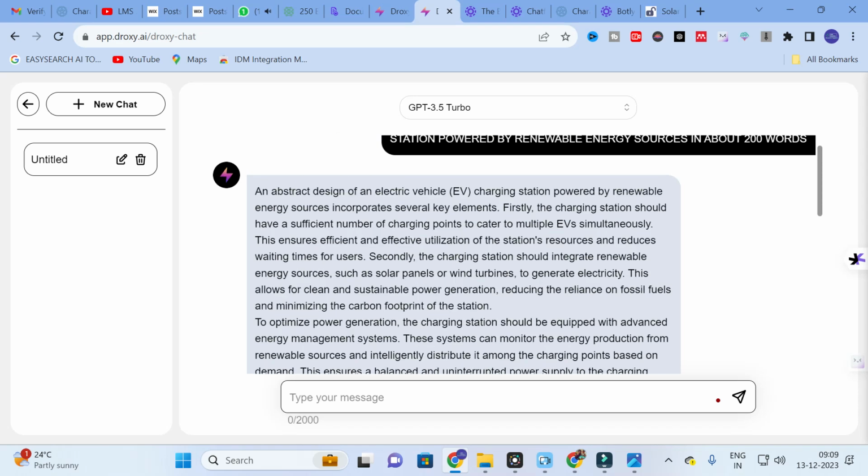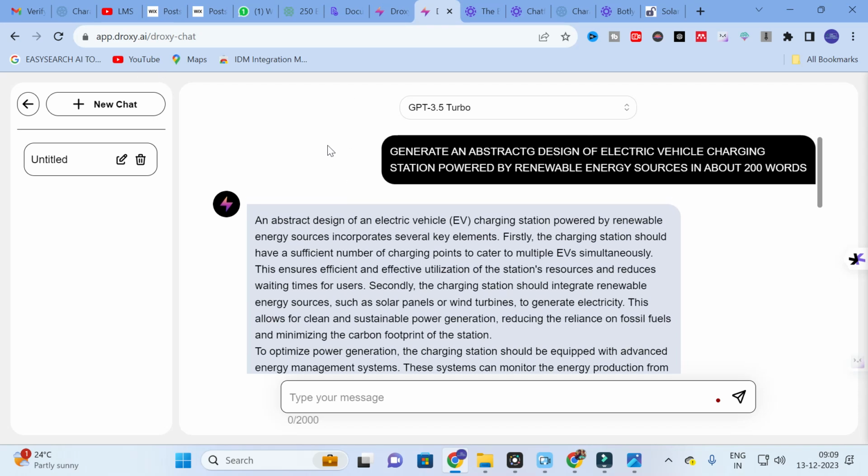So you can't automate anything using this Droxy chat. You can generate only the content. From that content you can make use of it to obtain better results for your research paper. So like that, it is still in the training process. So make a note of it.